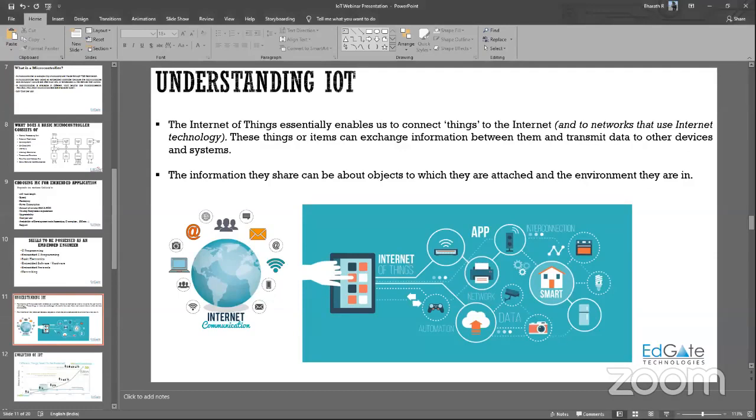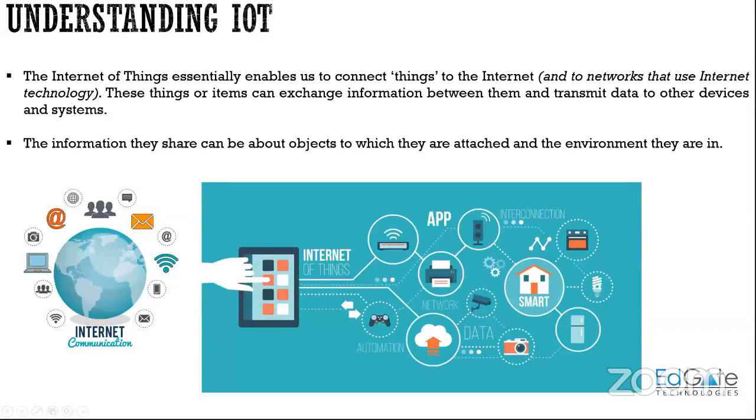So let us now understand what this IoT is and what it mainly consists of. Before understanding IoT, we will look into what the internet is. The internet is a collection of networks. You can understand that net stands for networks and inter is communication between these networks. So the internet is nothing but communication happening between a cluster of networks. That is your internet.